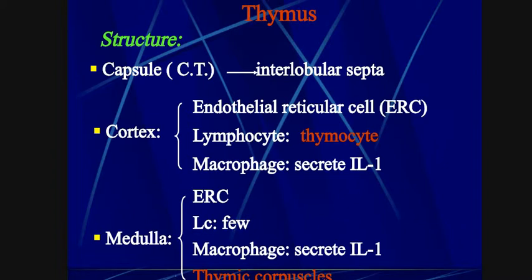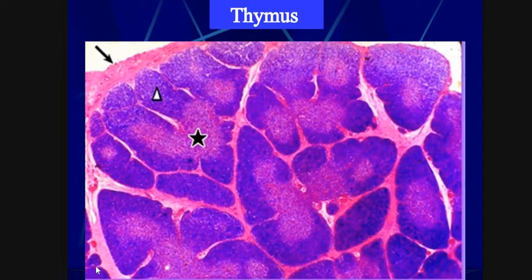Thymic corpuscles, this is the same like thymic cells. This is the thymus, and this is its microscopic structure. In this structure, we can see this is the medulla, and this is the cortex. We can see it clearly. These are the medulla.